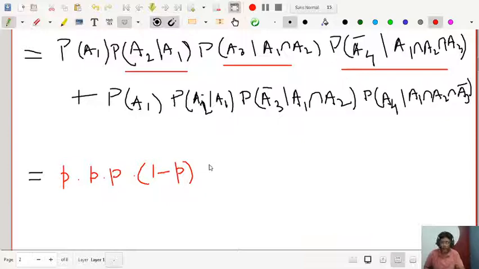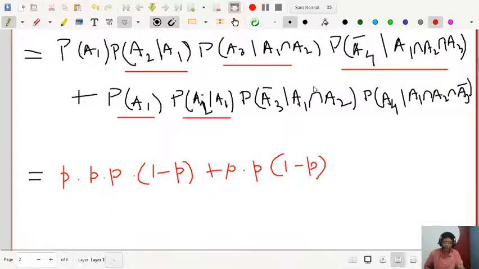Okay, next, let me explain the next one. This will be P, the probability of A1, and the conditional probability of passing A2 on the condition that he passes A1 will be P, and A3 bar will be 1 minus P, right? Because he fails in this test.